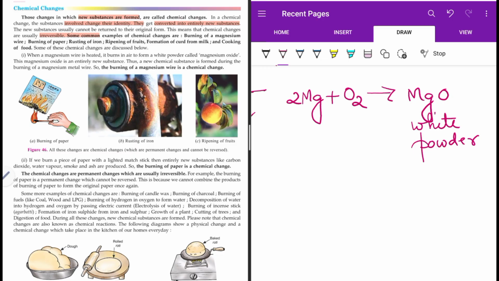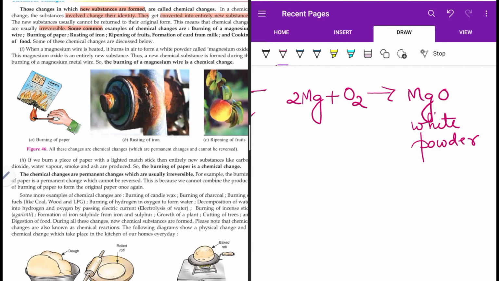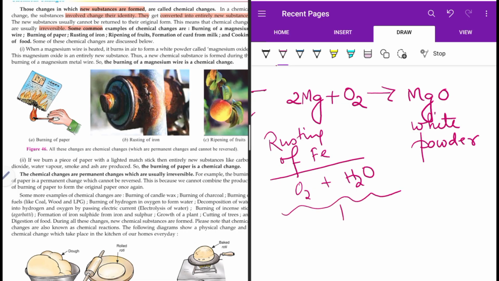Next, rusting of iron. Once iron has rusted, it has formed its oxides in the presence of oxygen and moisture. Remember that rusting of iron involves a reaction with oxygen and with moisture, and it forms oxide of iron.